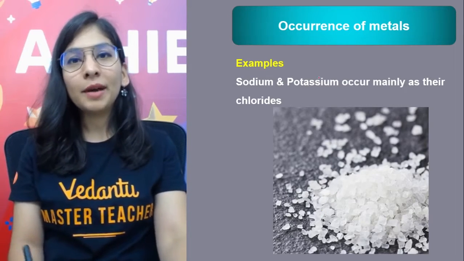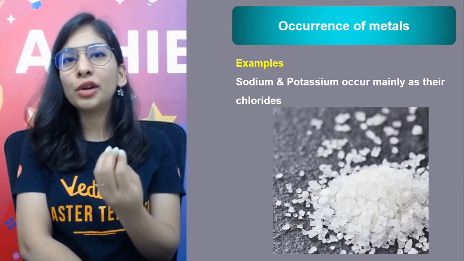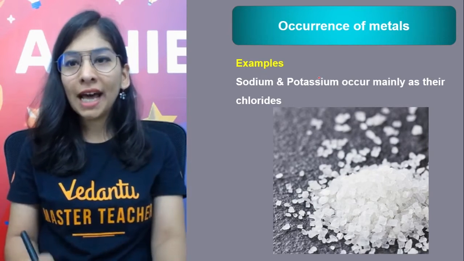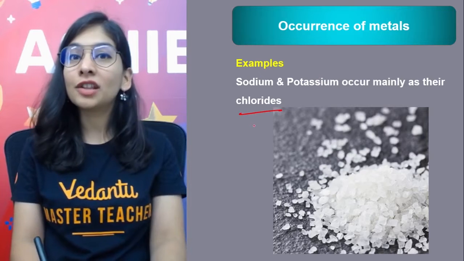When I talk about sodium and potassium, it's about how different metals occur. We'll first of all talk about the highly reactive ones. Sodium and potassium occur in nature in the form of chloride.